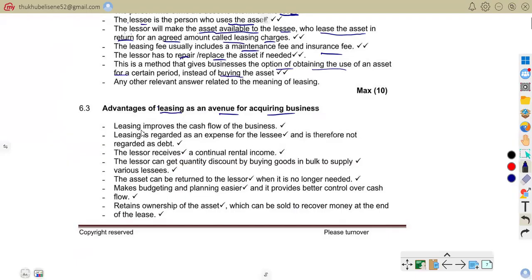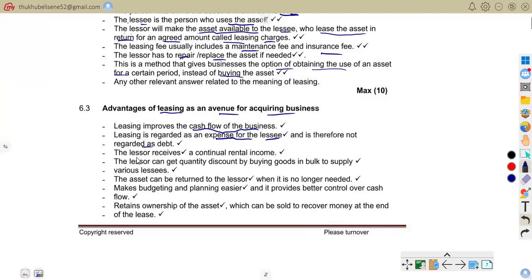The first one is that leasing improves the cash flow of the business. Businesses avoid large upfront payments, for example a small business leasing computers instead of buying them. That is why we say leasing improves the cash flow of the business. Leasing is regarded as an expense for the lessee and is therefore not regarded as a debt. Leasing payments are treated as expenses.